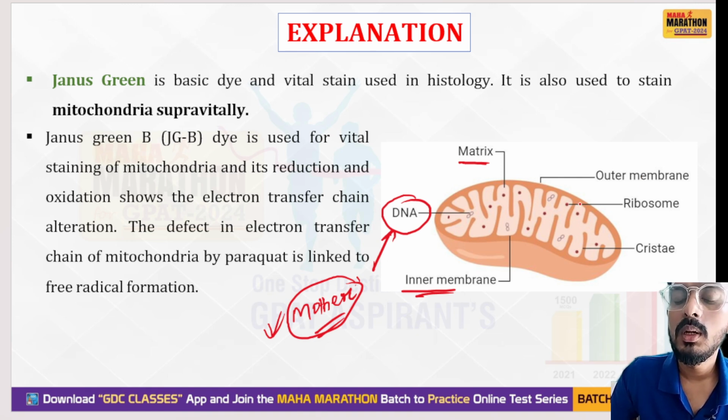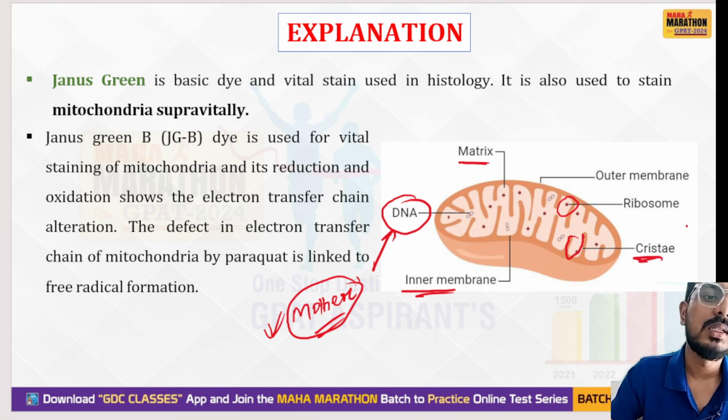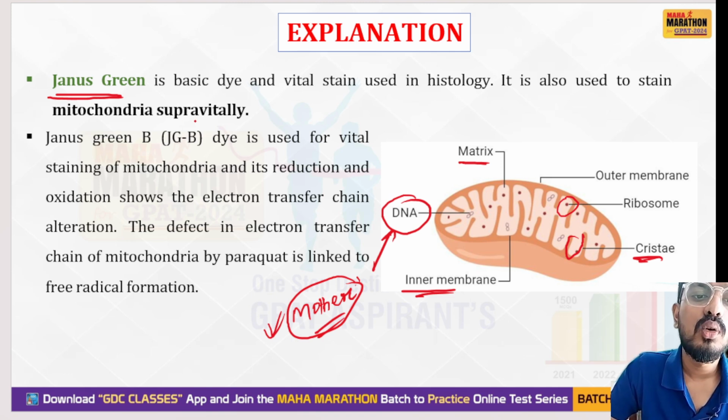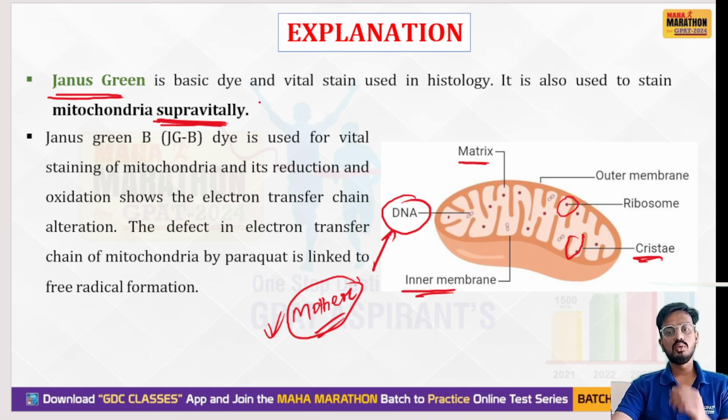It has an outer membrane and an inner membrane, and also contains ribosomes, and this finger-like structure is called cristae. Janus green is a basic dye, a vital stain used in histology. It stains mitochondria supravitally.